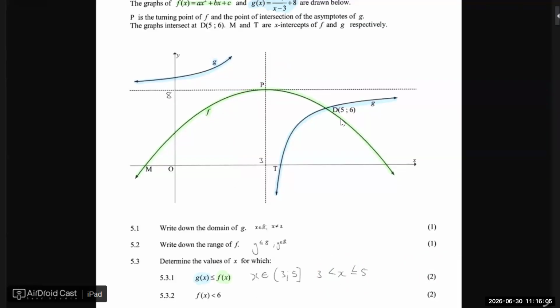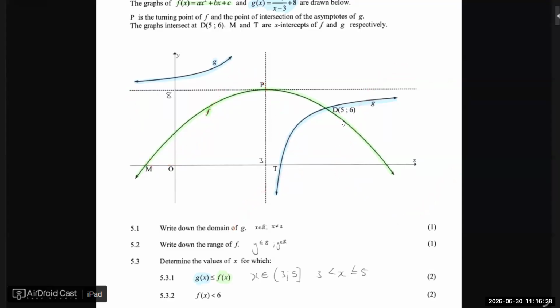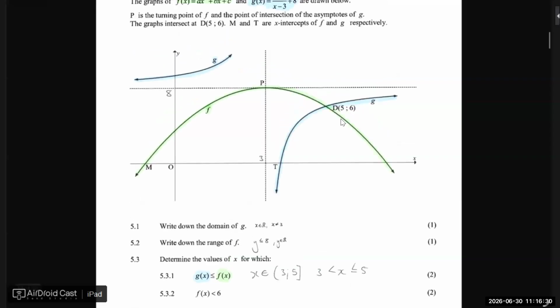So just keep that in mind, especially if there's an extra equal mark. Have a look at where the graphs also touch each other, or where they intersect with one another. And I mentioned that that's more applicable to your cubic graphs, because with cubic graphs, let's say you have something like this, and then another graph that goes like this, then maybe they cut there. You get the idea.